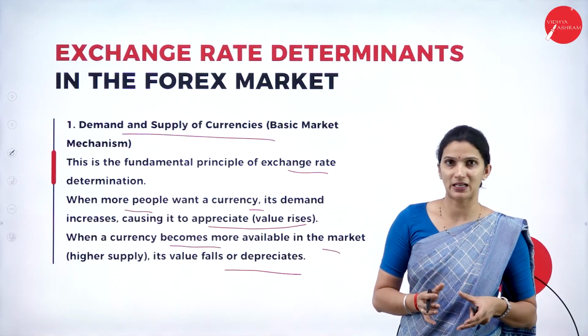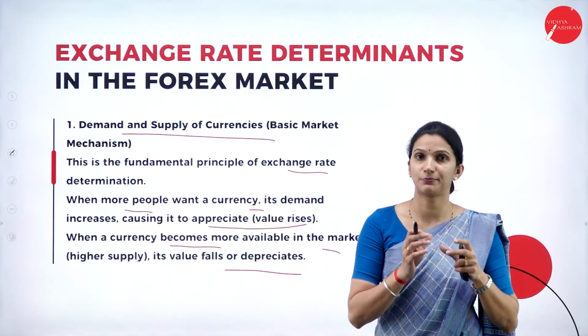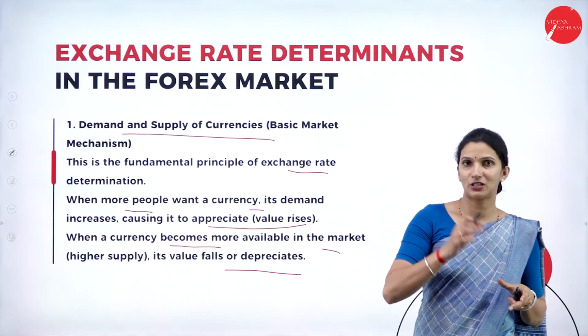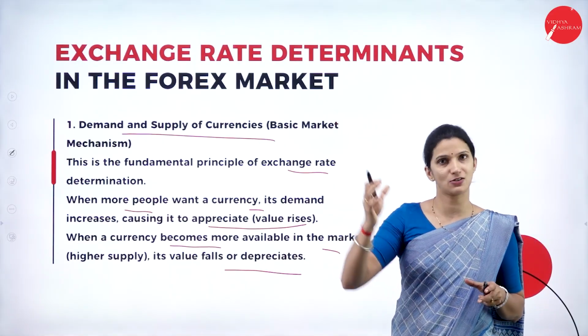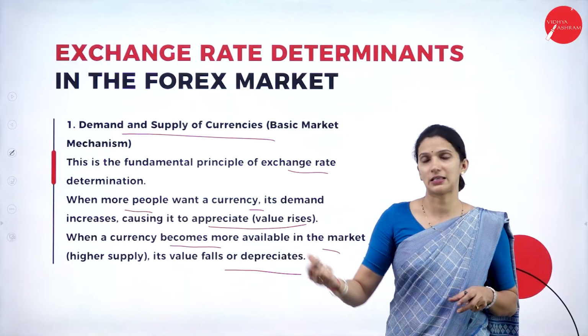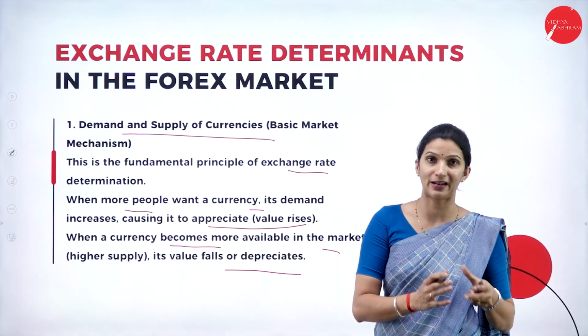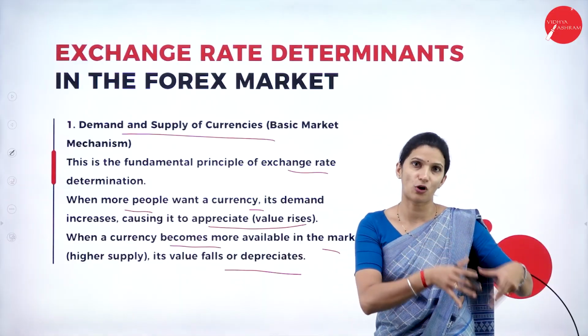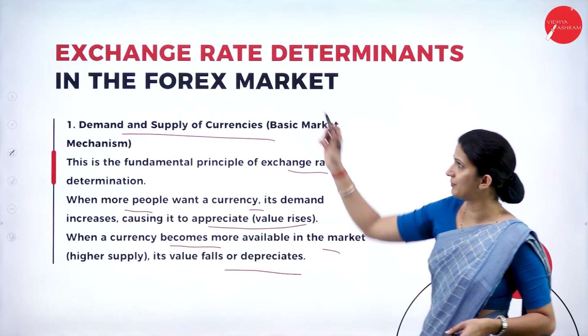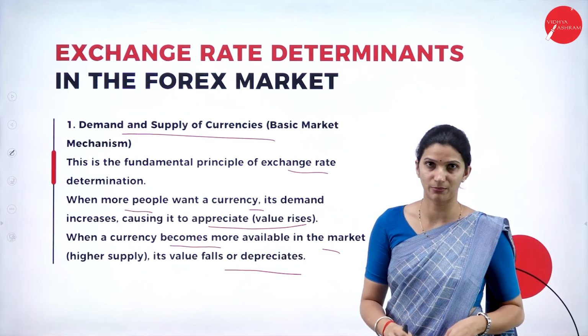This is the basic mechanism of price determination in the forex market. When the demand is high for a currency, its price is going to increase. When the supply is high, meaning more availability of the currency in the market, its price will fall down. That is the first exchange rate determinant.